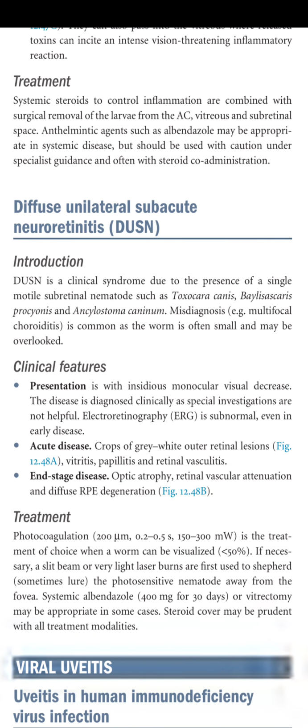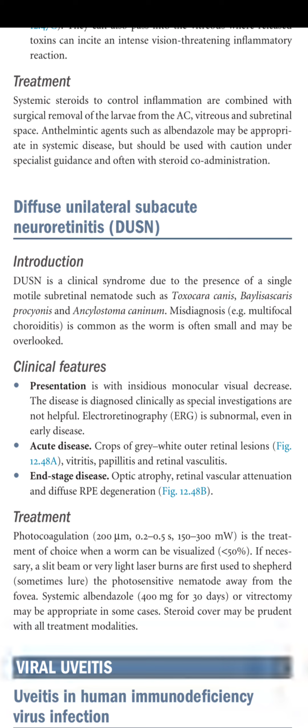Next is diffuse unilateral subacute neuroretinitis, known as DUSN. Introduction: DUSN is a clinical syndrome due to the presence of a single motile subretinal nematode, such as Toxocara canis, Baylisascaris procyonis, and Ancylostoma caninum.